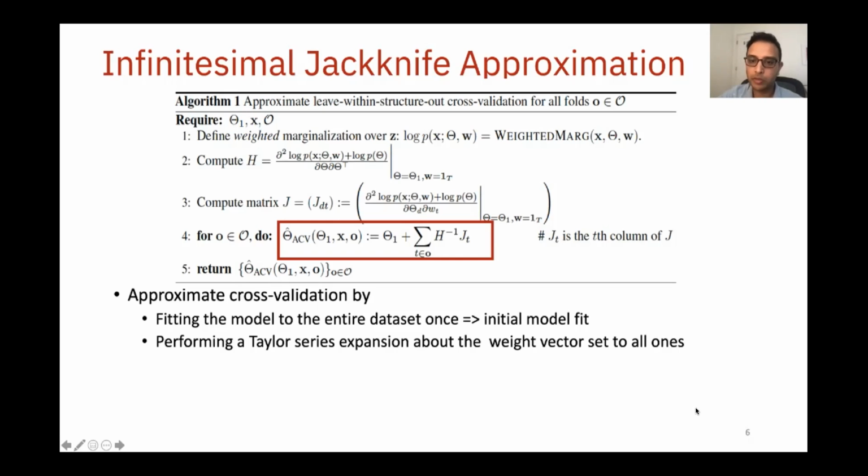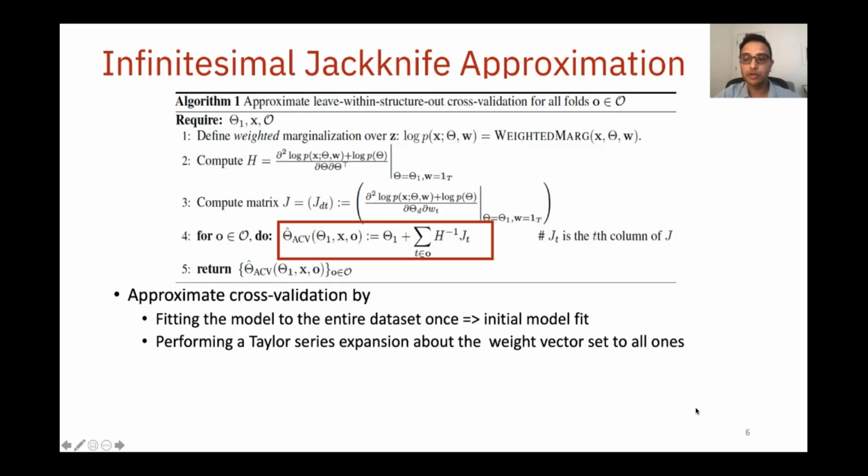We then perform a first-order Taylor series expansion about the weight vector of all ones. Finally, to approximate the parameters of the model fit to data after having held out a particular CV fold, we simply set the appropriate coordinates of the weight vector to 0 and evaluate the Taylor expansion at the resulting weight vector. Each new fold no longer requires a new model fit, but just an evaluation of this Taylor expansion at an appropriately designed weight vector.